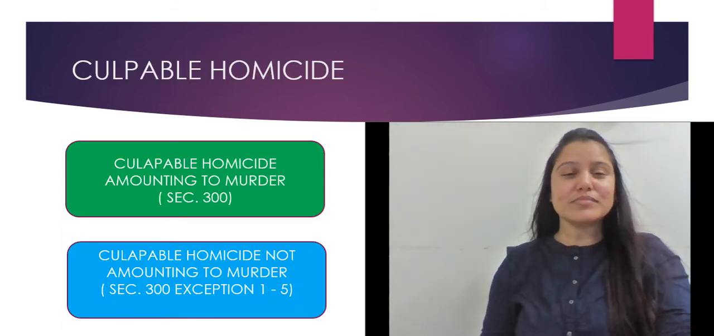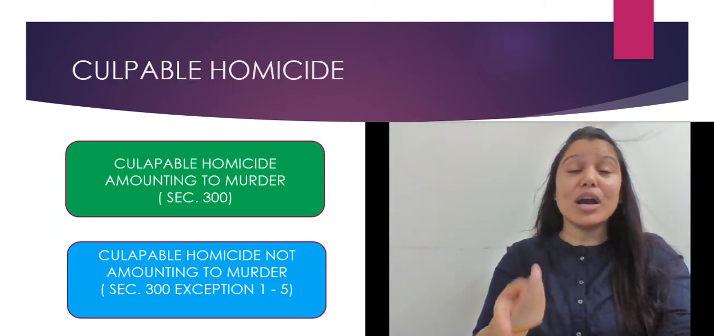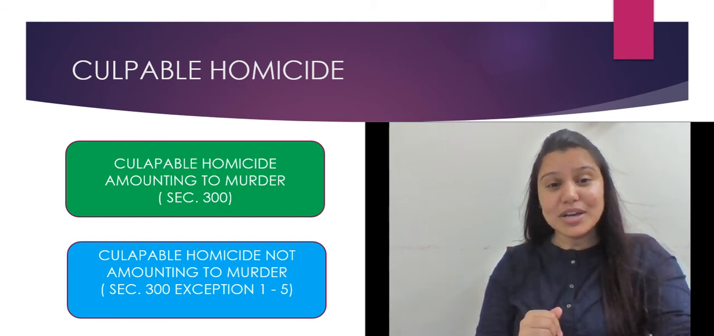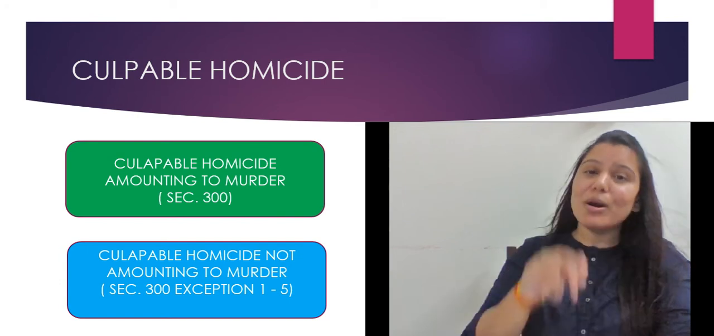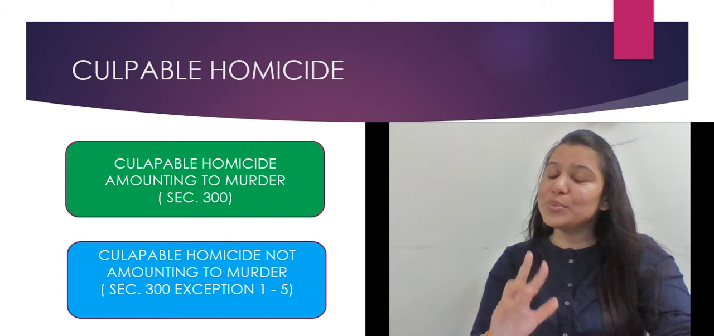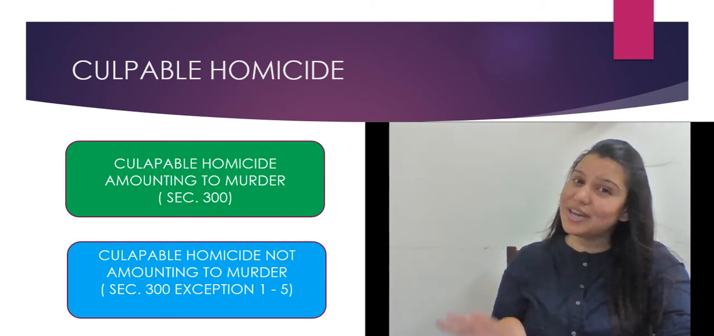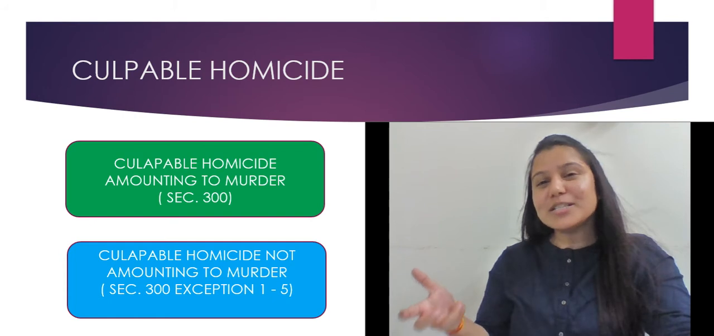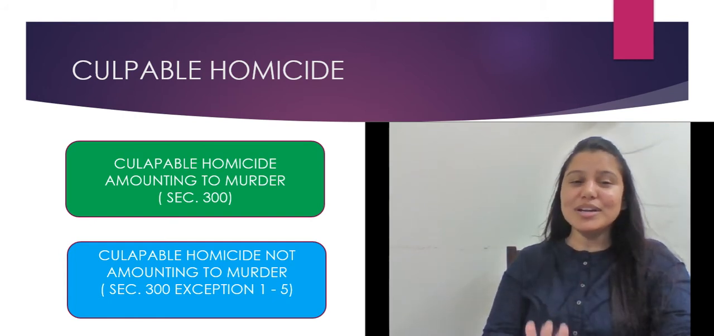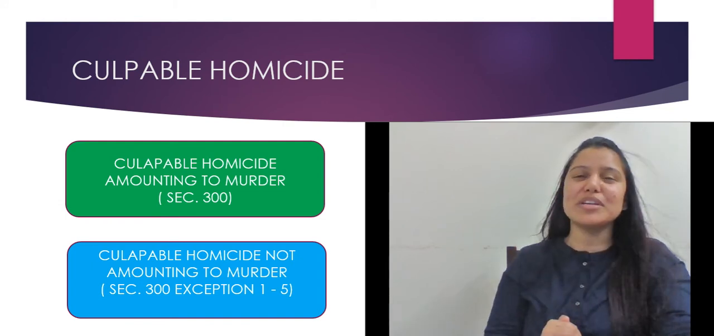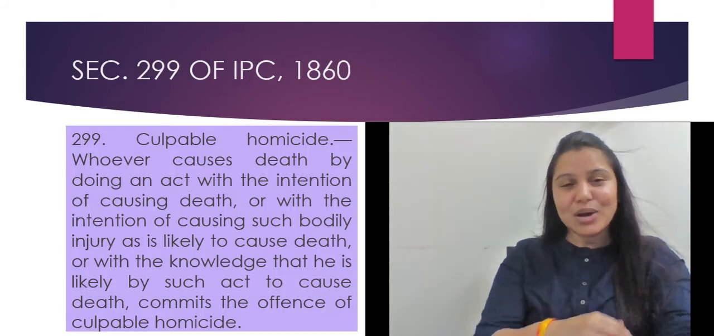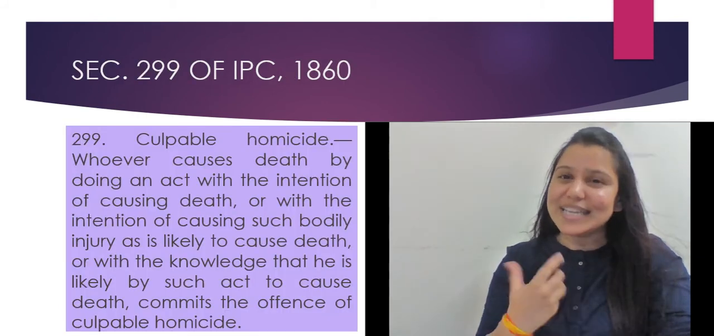Okay. Now, culpable homicide is of two types. Culpable homicide amounting to murder and culpable homicide not amounting to murder. Correct? So, culpable homicide amounting to murder is mentioned under section 300, which we even call murder. And culpable homicide not amounting to murder are the exceptions given under section 300, exceptions 1 to 5. Now let's read what culpable homicide is.